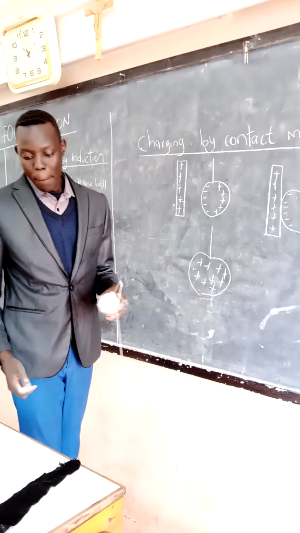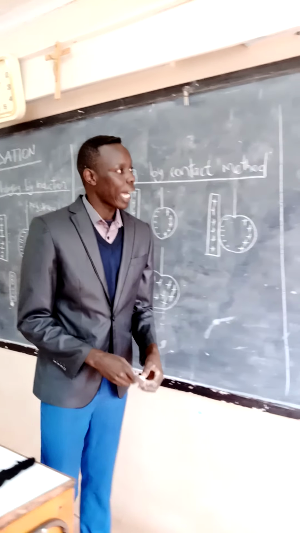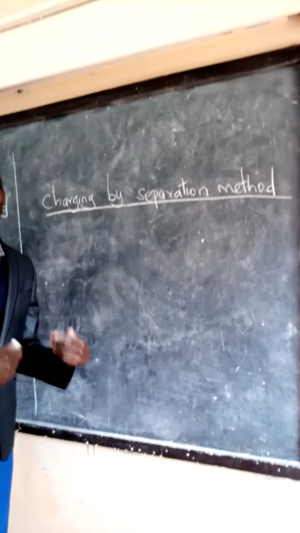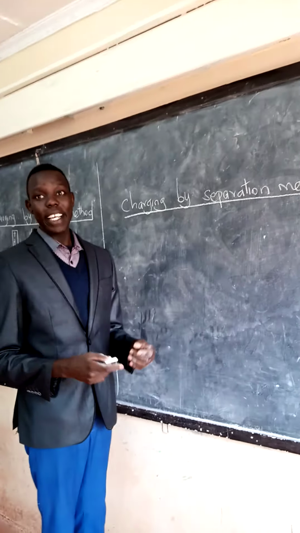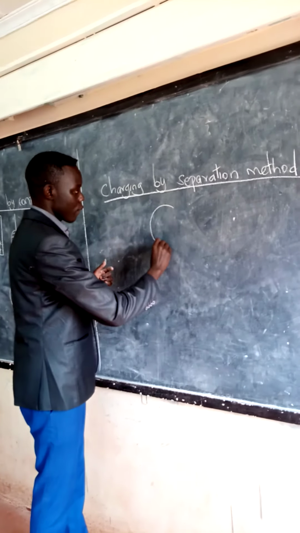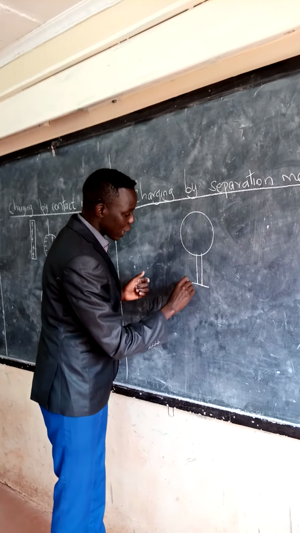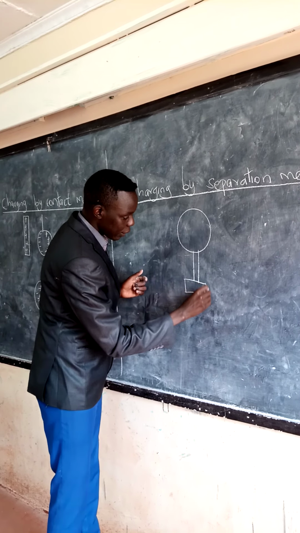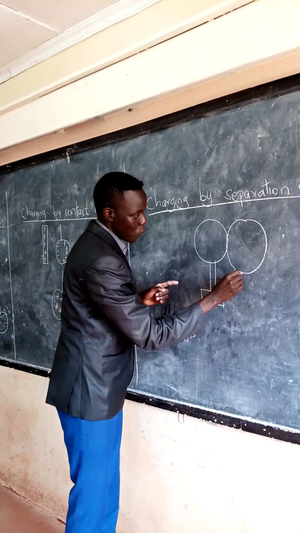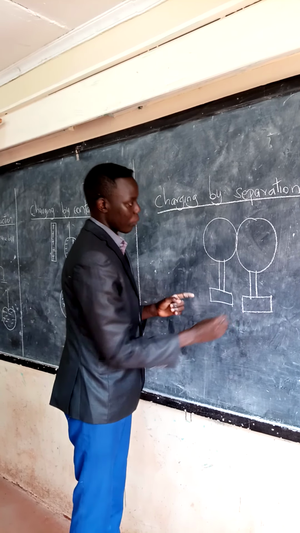Let's move to the last method of charging. We call it charging by separation method. This is how it goes. First of all, you bring the two polystyrene balls together so that they form a single conductor this way. Then use an insulator. The standing board here should be an insulator.